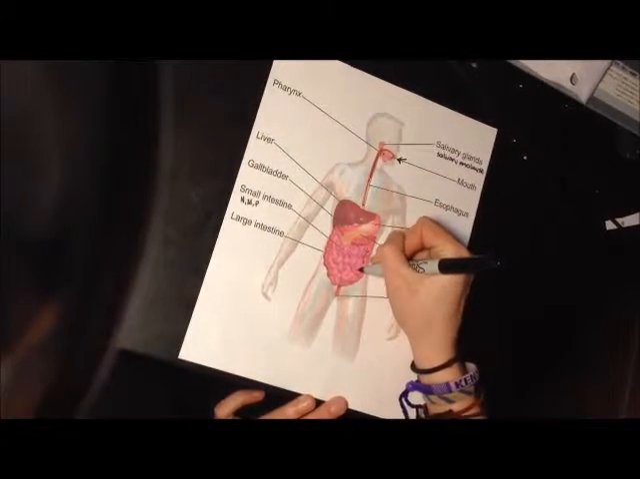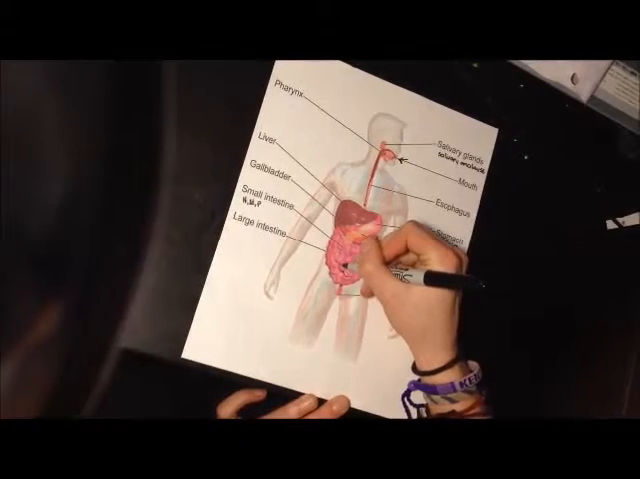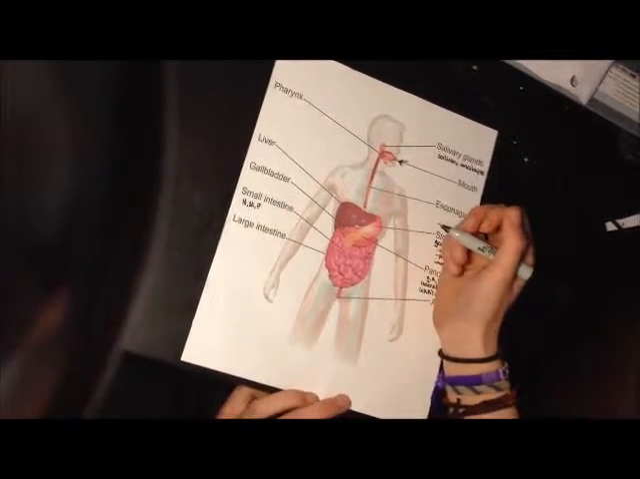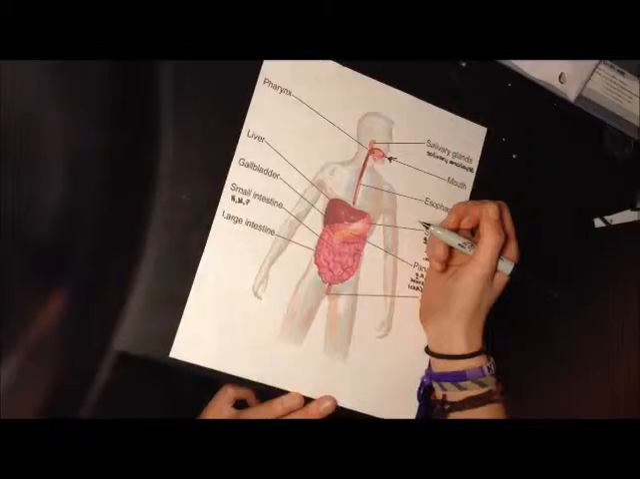The molecules then travel through the small intestine, where they are absorbed by the villi that line the insides of the small intestine.